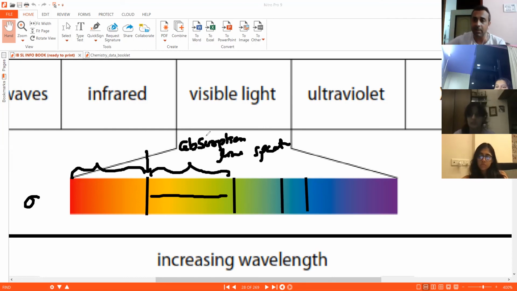I'm taking the spectrum, and here it is the cold gas. Remember that there I had taken a hot gas. Hot hydrogen will give an emission spectrum. Cold hydrogen will give you an absorption spectrum, because it is cold, low energy, so it will absorb. When I provide the full range, it will select a few frequencies and allow the rest to pass through. The rest which passed through is the spectrum that you can see on the screen here.